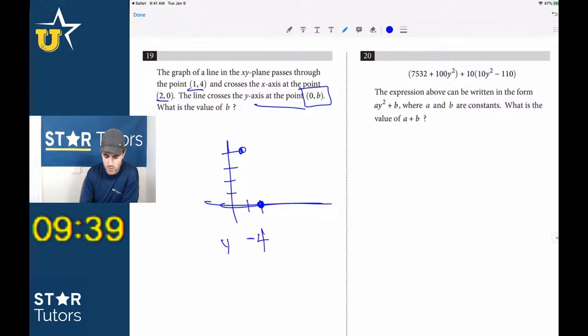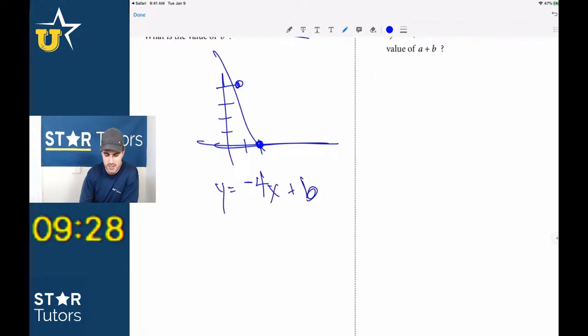So the slope is negative 4, and y equals negative 4x plus b. Now we can just plug in (2, 0) for x and y. So we get 0 equals negative 4 times 2 plus b, so 0 equals negative 8 plus b, so b equals 8.